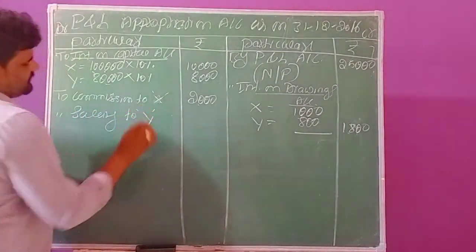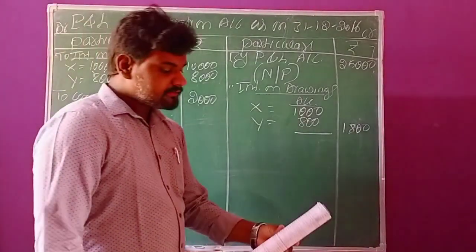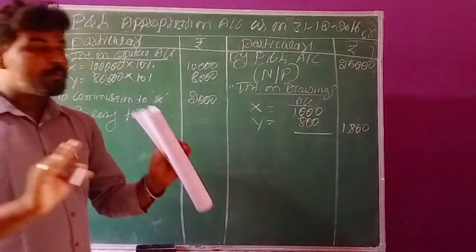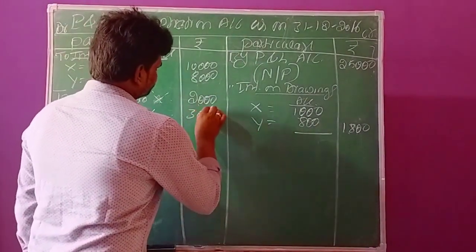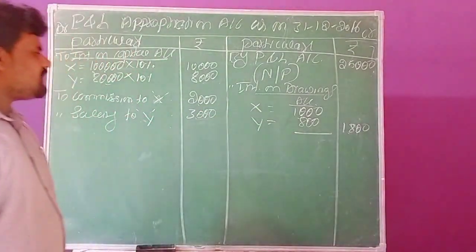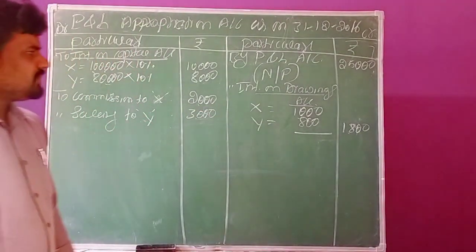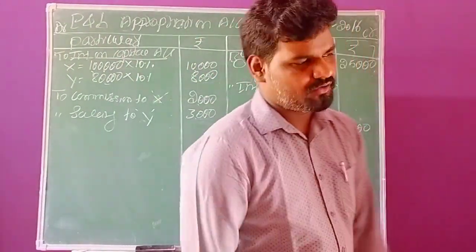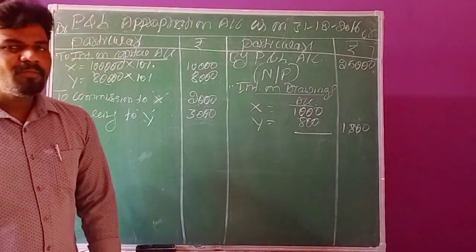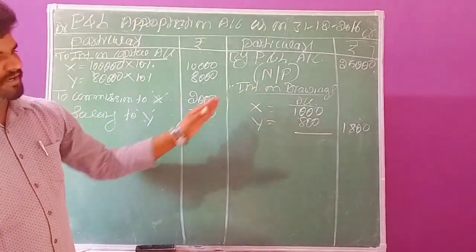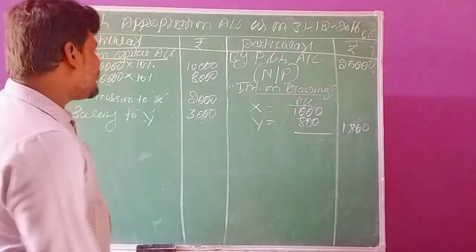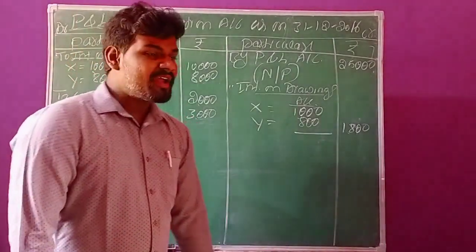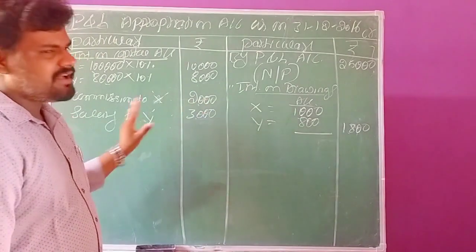Salary to Y. What is the salary to Y? As per the given information, salary to Y rupees 3000. So these are the various adjustments we need to prepare the appropriation account. The main motive of recording these transactions is that at the end of the year we need to ascertain profit or loss on appropriation, right? That's why we need to record all the necessary adjustments.